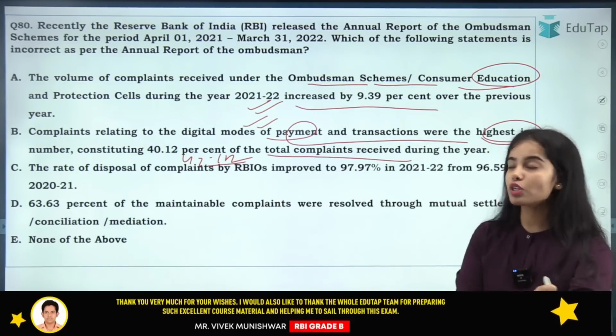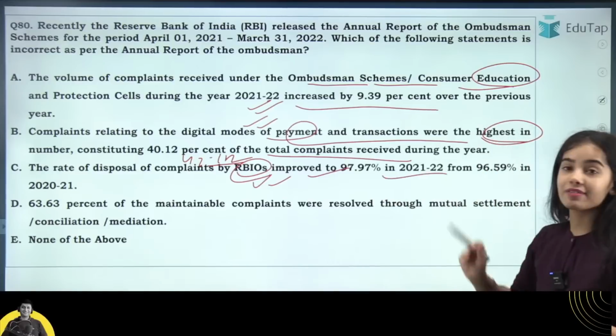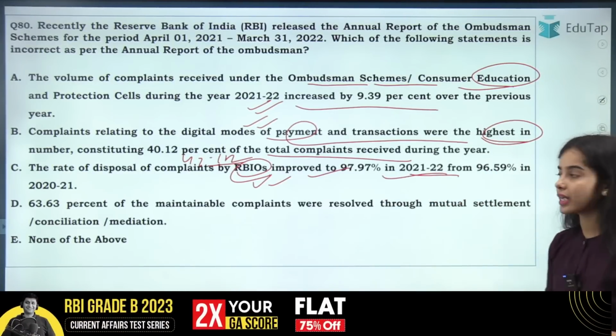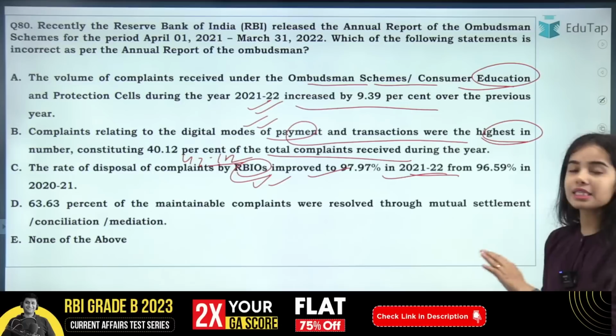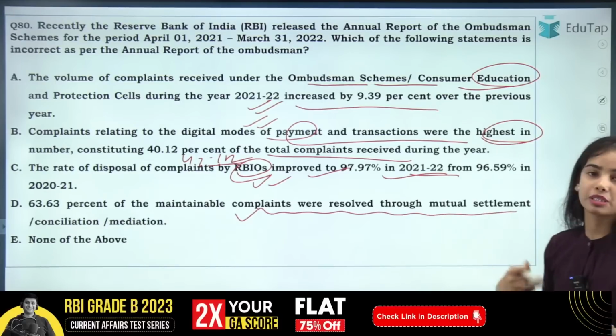That is correct. The rate of disposal of complaints by the Reserve Bank Integrated Ombudsman improved to 97.97% in 2021-22. That is also correct. 63.63% of the maintainable complaints were resolved through mutual settlement. That is also correct.